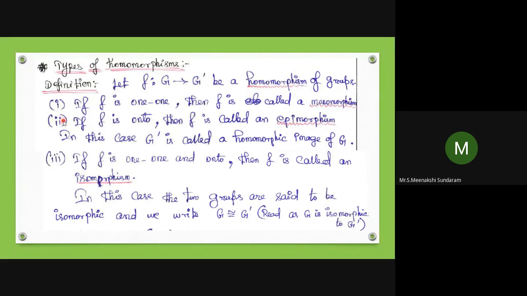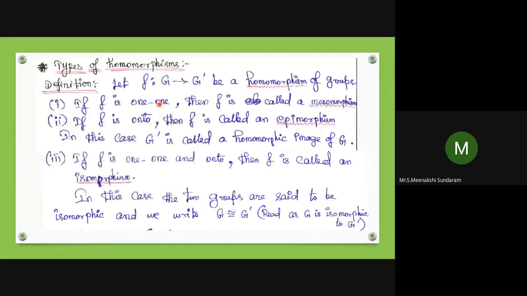The first case: if F is one-to-one. You know what is meant by a function, no? Every element in the domain G has a unique image in the codomain is called a function. Maybe the codomain does not have all the pre-images, but anyway, every element in the domain has a unique image in the codomain. What do you mean by an onto function and what do you mean by a one-to-one function?